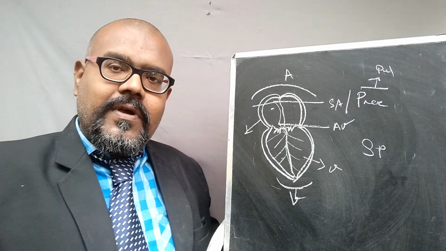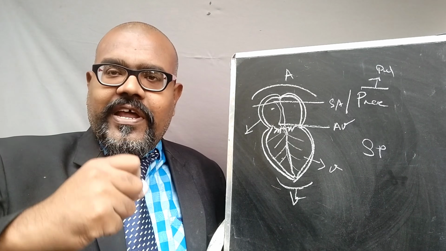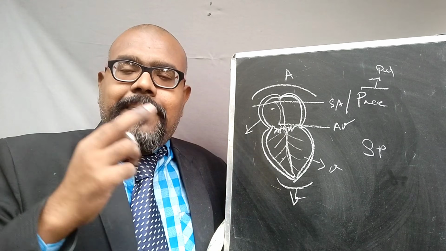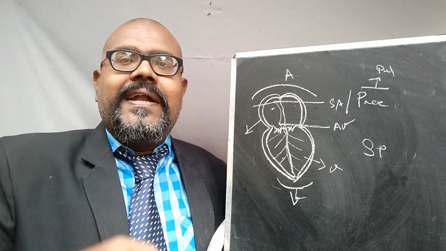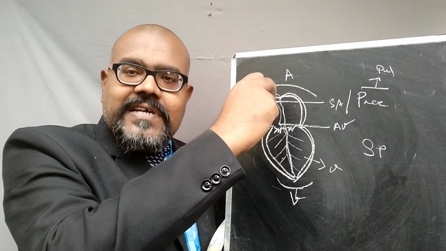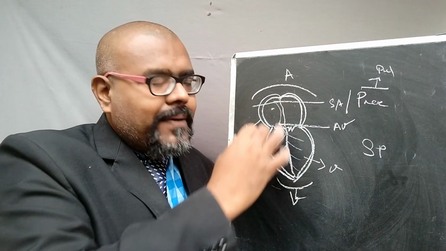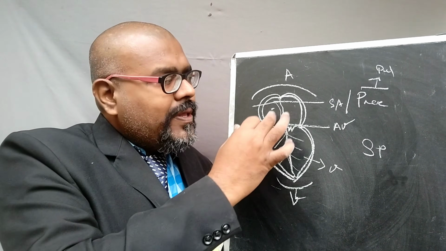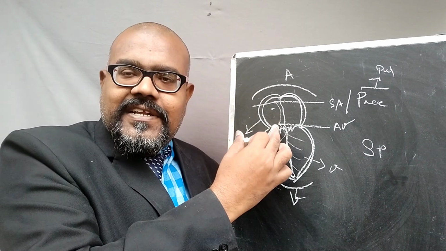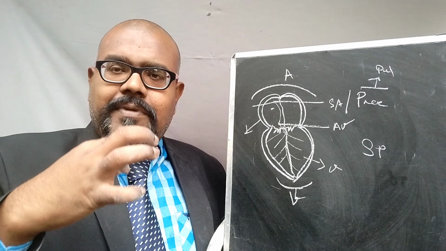Please remember, because of the contraction of the auricles and the ventricles, pressure is created inside the blood, because these two chambers are filled with blood. All the chambers are filled with blood. Due to the creation of pulses, pressure is created because of the contraction.